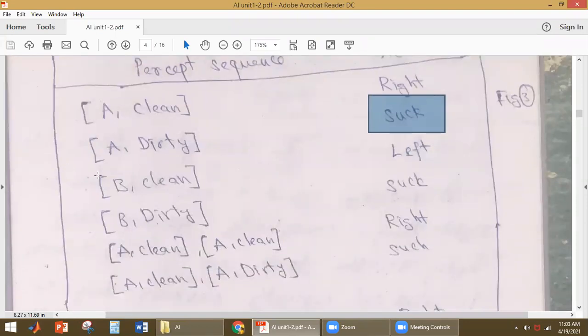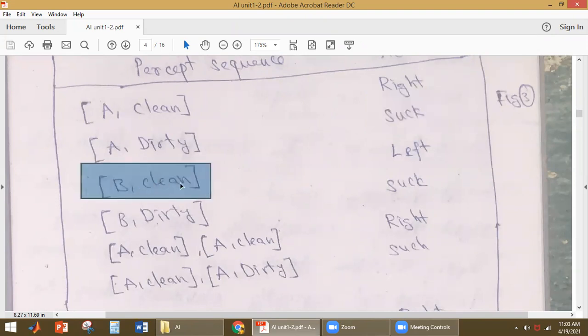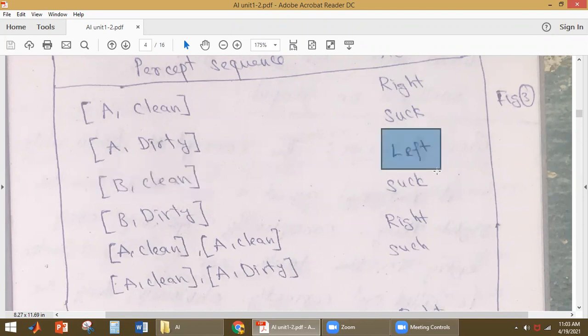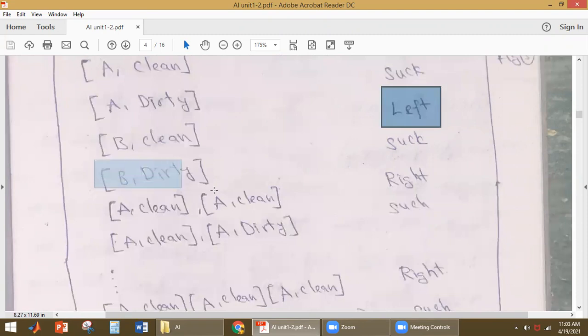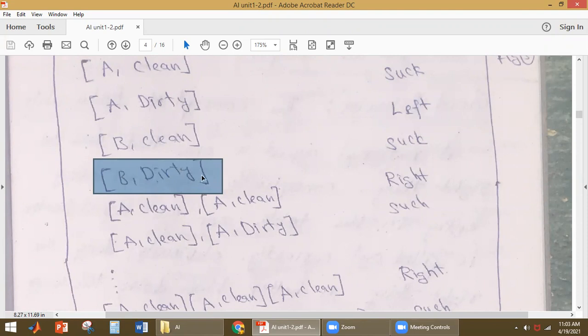For example, if the percept sequence is B and clean, what is the action it has to perform? Since B is clean, it has to move to the other square. Where is A located now? A is on the left side, so it has to move left. Similarly, B and dirty: it is in location B and location B is dirty. What does it have to do? If it is dirty, it has to suck the dirt. So the action is to suck the dirt.